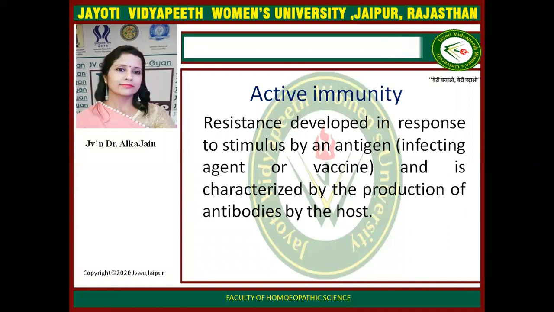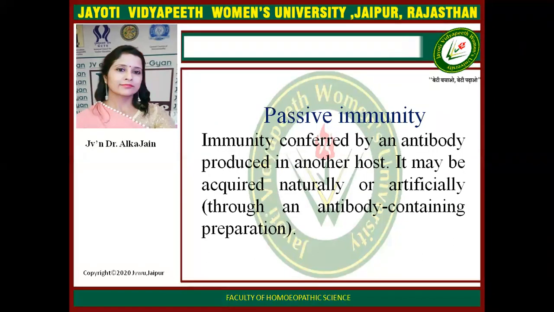Now, in active immunity, what happens? It is a resistance developed in response to stimulus by an antigen, either infecting agent or through vaccine, and is characterized by the production of antibodies by the host. In passive immunity, it is conferred by an antibody produced in another host, or it may be acquired naturally or artificially through antibody containing preparations.